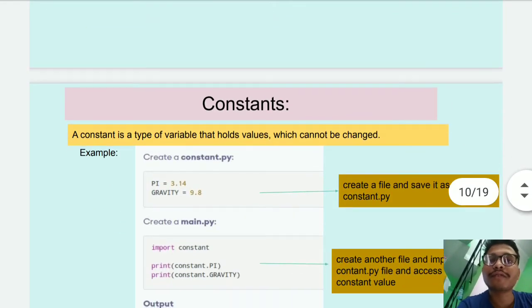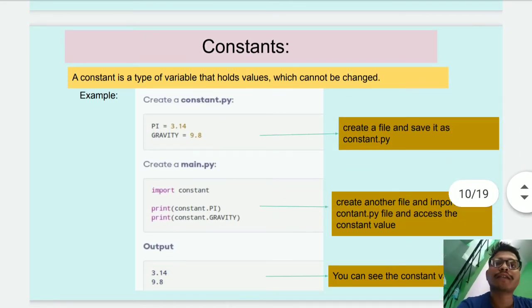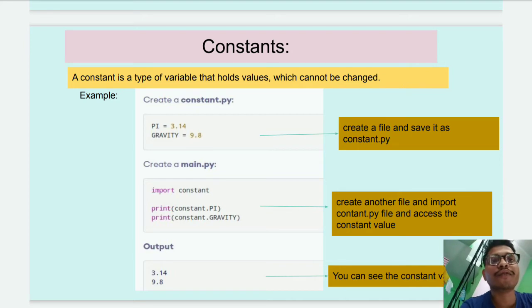Then after that we have used a constant. What is a constant? A constant is a type of variable that holds a value which cannot be changed. For example, we have taken the example of pi, 3.14, whose value can never be changed, and gravity, whose value can never be changed, 9.8.